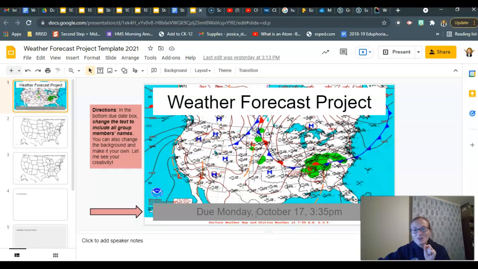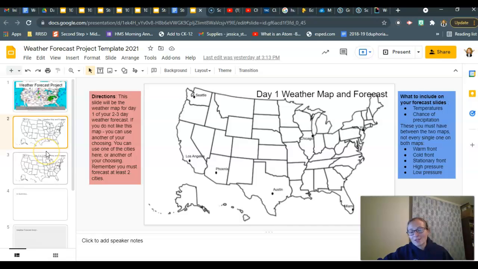Hey, by the way, those of you that thought it'd be real cute and fun to have a group of 3, I'm not gonna make you start over. You can have your group of 3, but you need to add another weather map. 3 maps for 3 people. Okay? You can still do a 3-day weather forecast. You're just going to have a map for every single day.